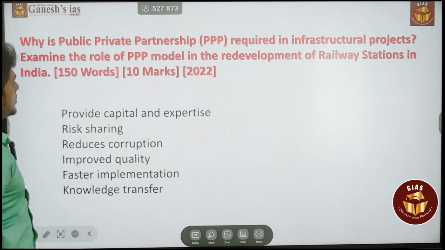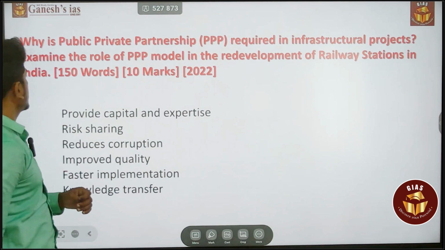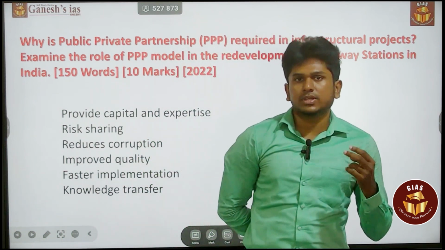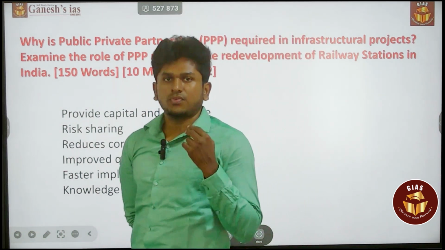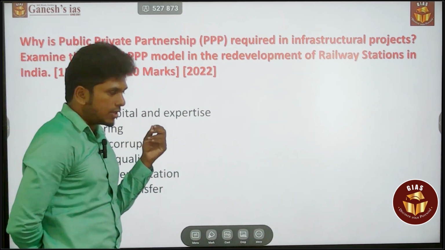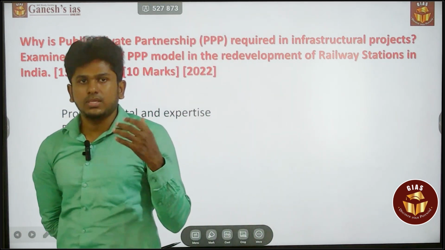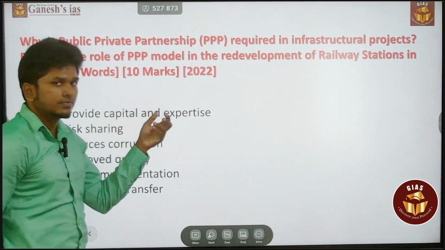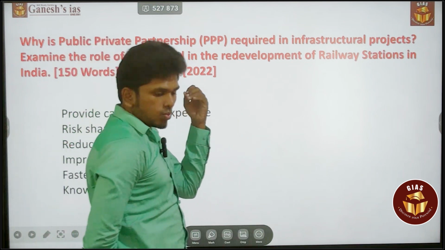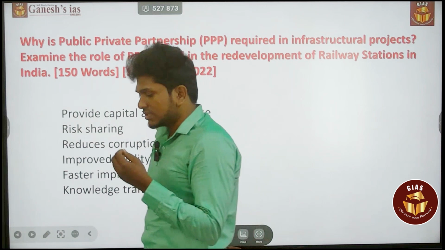The second part is: examine the role of the PPP model in the redevelopment of railway stations in India. So it is a simple 10-mark question with two subdivisions. The first is a why-type question, asking why PPP is required in infrastructural projects. The second is based on the specific application of PPP, which here is the railway station. So why is PPP needed in railway station redevelopment? This is the question.